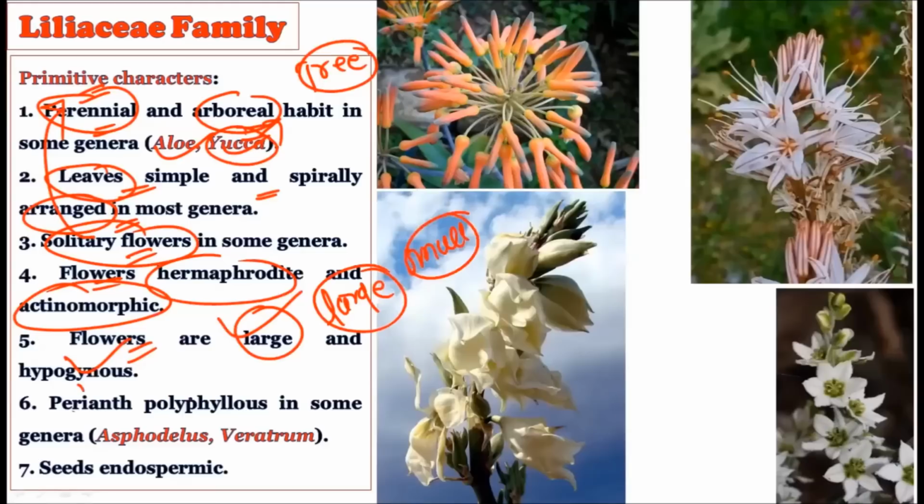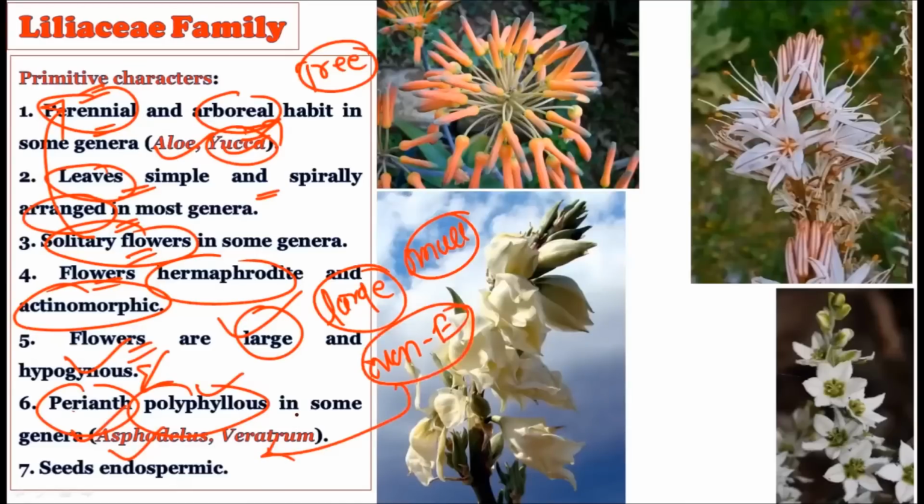Then the perianths are polyphyllous, that is they are free from one another in some of the genera. Although in some genera you will find the gamophyllous condition, which is the advanced condition, some genera show the polyphyllous condition, which is the primitive or ancient condition. Then the seed is endospermic. As you know, the non-endospermic condition is considered advanced, but here you will find the endospermic condition in the seeds, and that is why this is also a primitive character of the Liliaceae family.